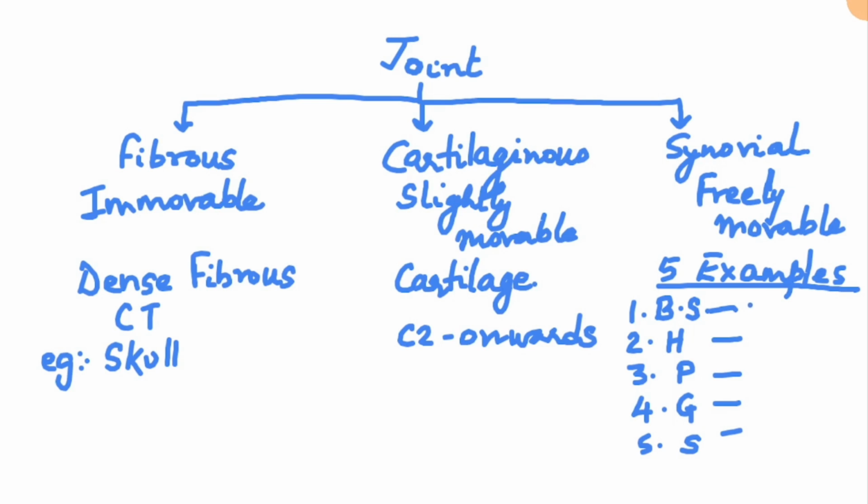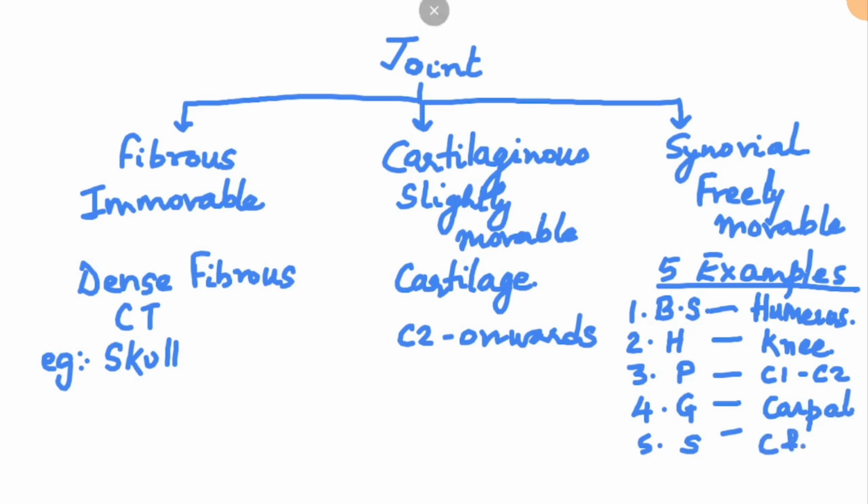So this is the pectoral girdle and humerus. Then hinge joint is the knee joint. Pivot joint is between C1 and C2, atlas and axis. Then gliding joint, examples given are carpals. And last one, the saddle joint is carpal and metacarpal of thumb.